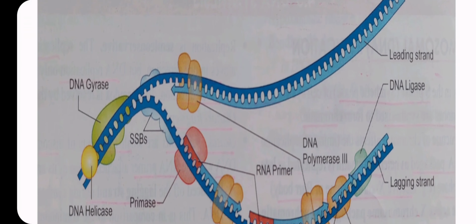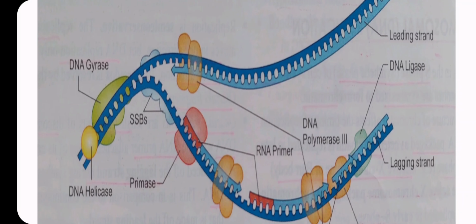This is the diagrammatic representation. Here you can see this is the double-stranded DNA, which is separated first by DNA helicase and DNA gyrase.